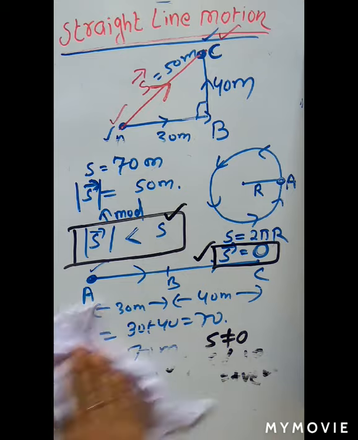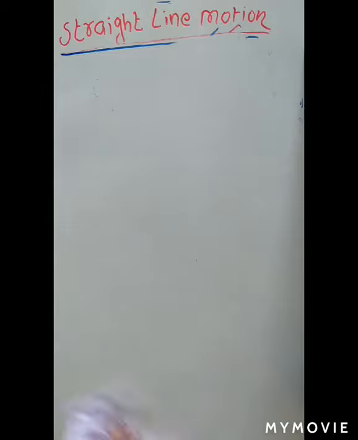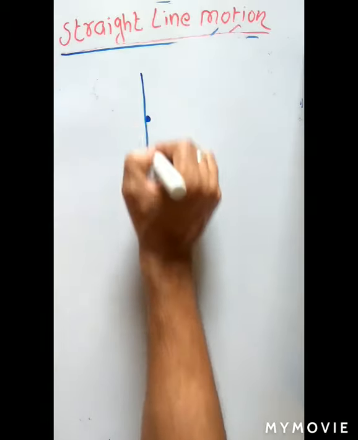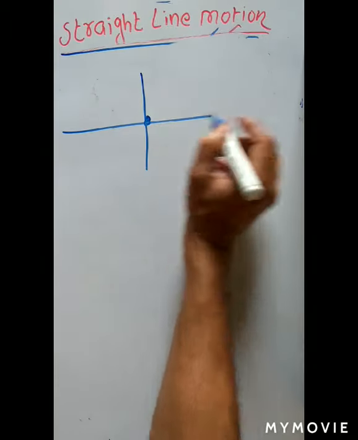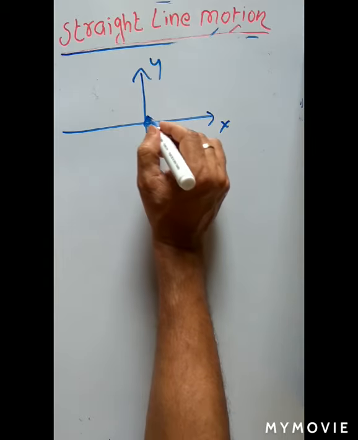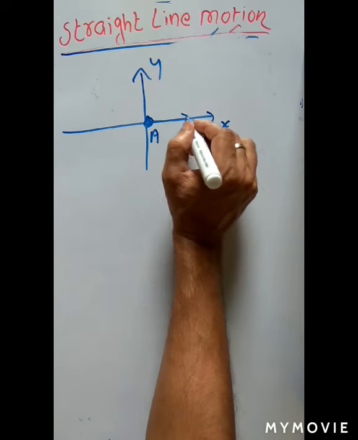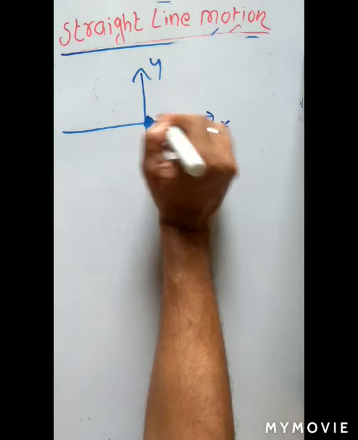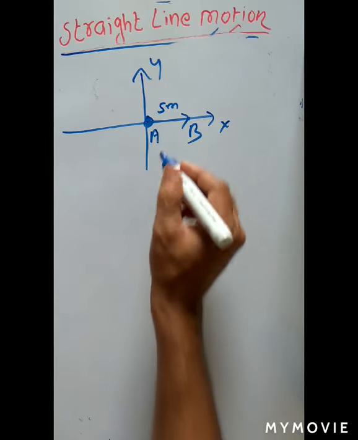Take an example. Suppose this is the origin, this is the x-axis, this is the y-axis. Suppose a body moves towards the right from A and reaches point B. The length of AB is 5 meter.